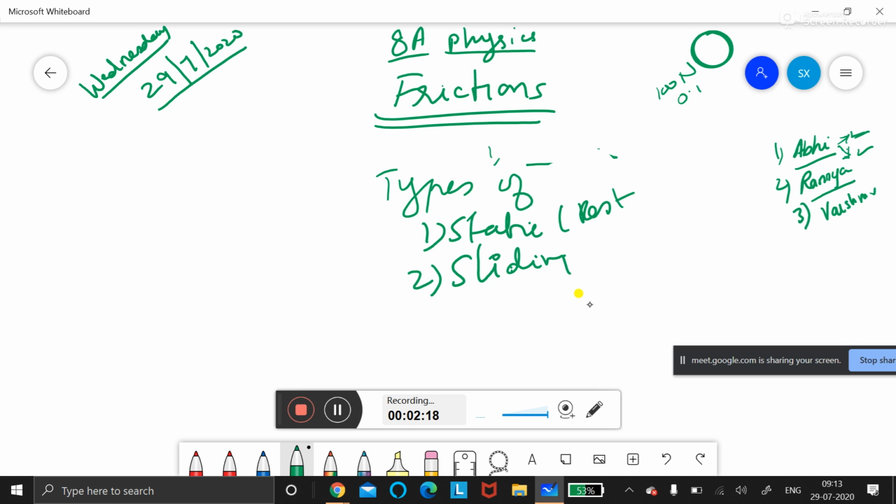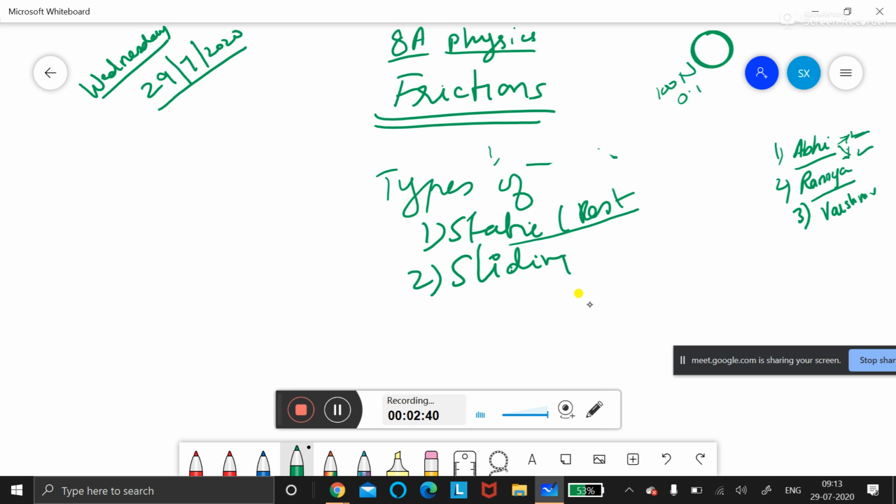So it is a static force with impending motion. Impending motion means just started motion. Then sliding friction. What do you mean by sliding friction?